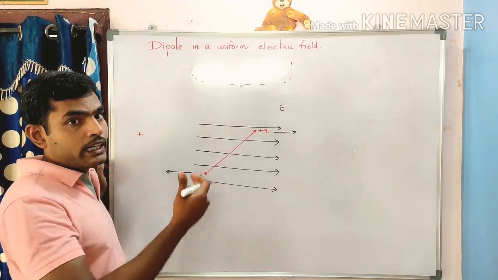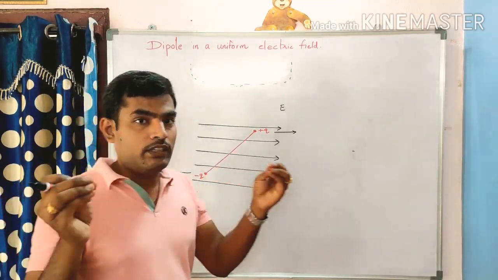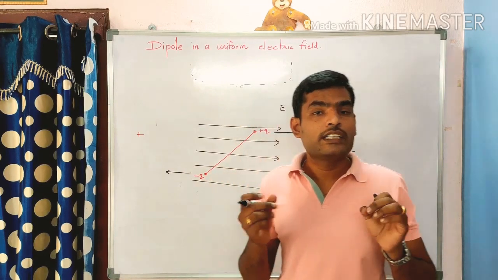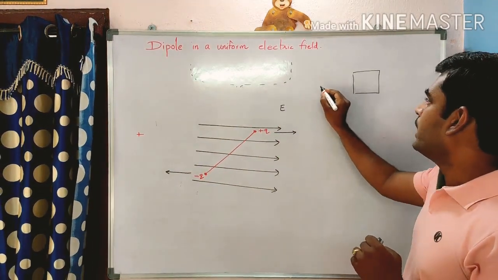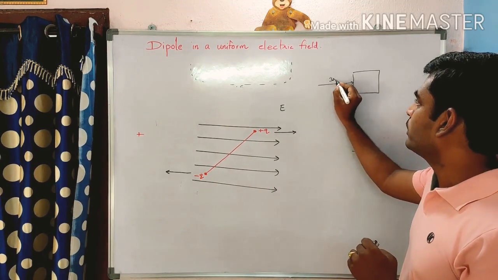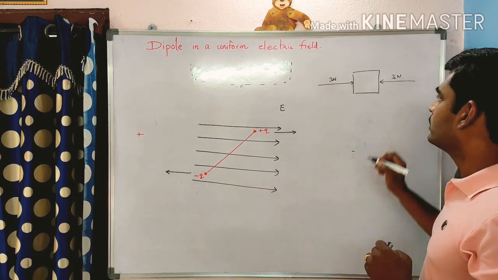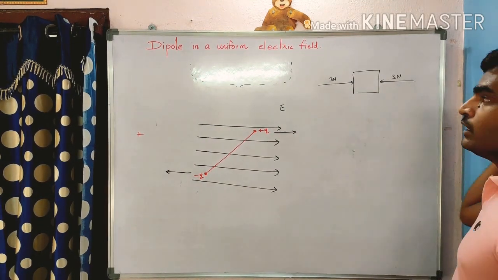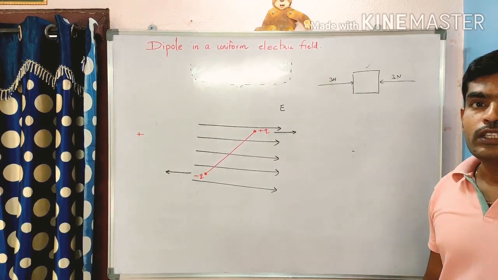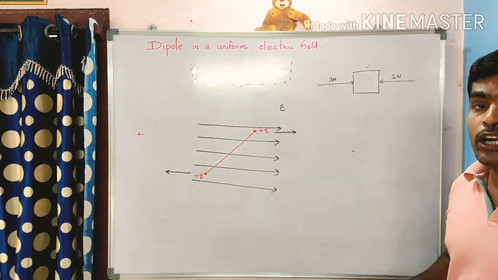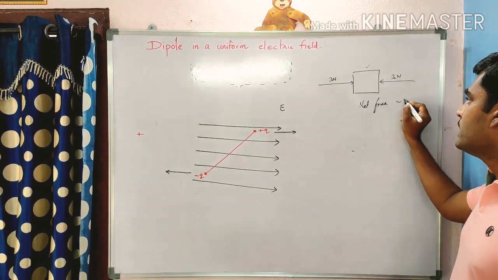When two forces act in opposite directions and the line of action is not the same... Line of action not the same means, for example, this is an object. Here I applied a force of 3 newtons, and from here I applied a force of 3 newtons, in opposite directions. Then in which direction will this object move? It cannot move, because the net force acting on it is 0.